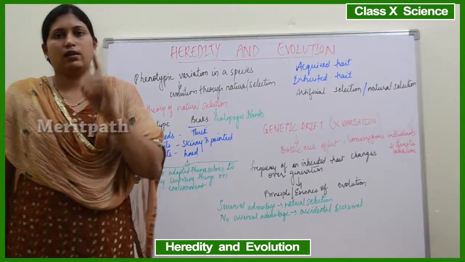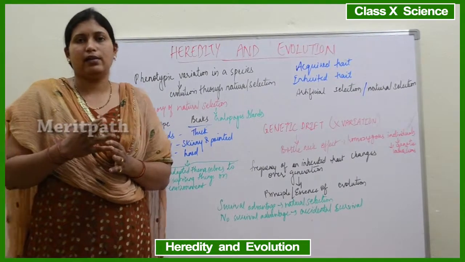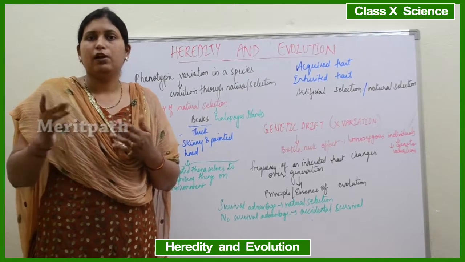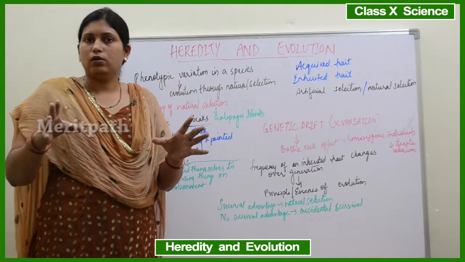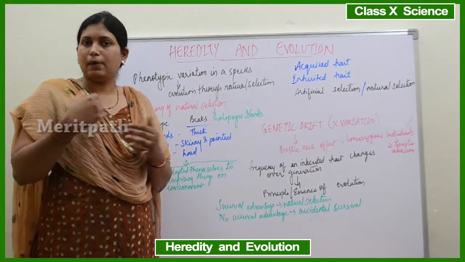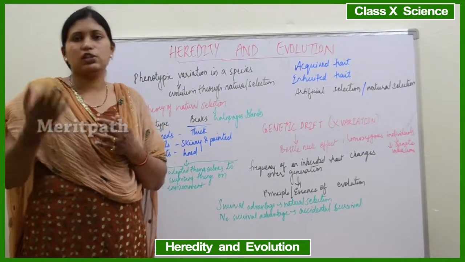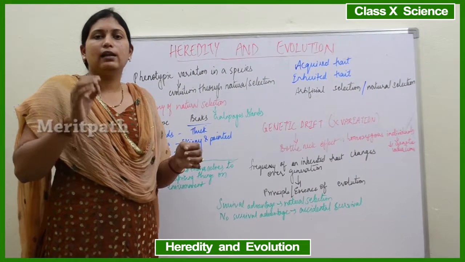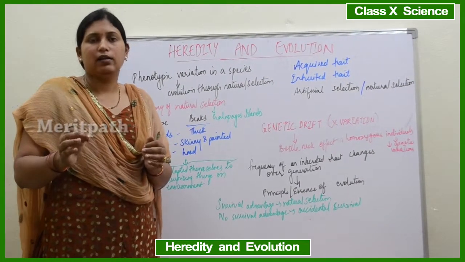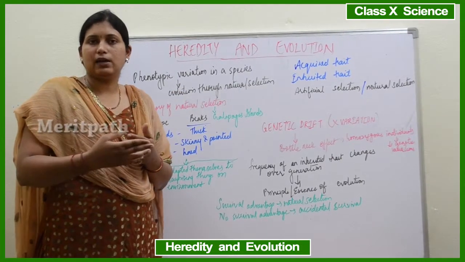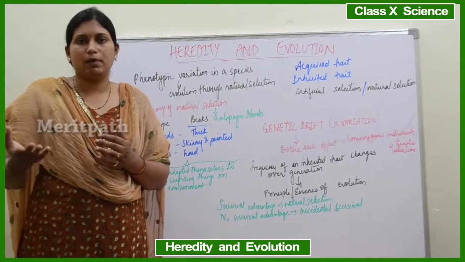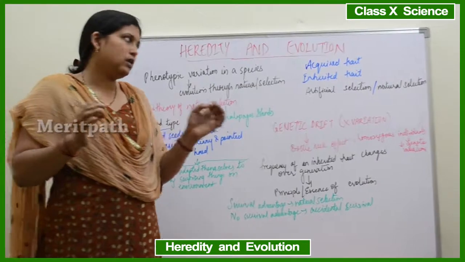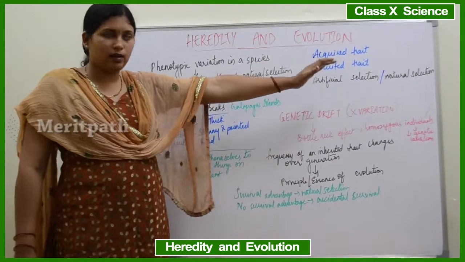And see, suppose there is a rat, and if you have cut the tail of the rat, will the next generation which is born, the rat which is born to that parent, will it have a short tail? No, right? Because the tail was purposely cut by us, it is not that the next generation which is produced will also have a short tail. So this short tail is not an inheritable trait. The mouse's tail has been purposely cut by us, but the next generation of mice which will be born will not have a short tail, because this is not an inheritable feature, right? So that is the difference between an acquired trait and an inherited trait.